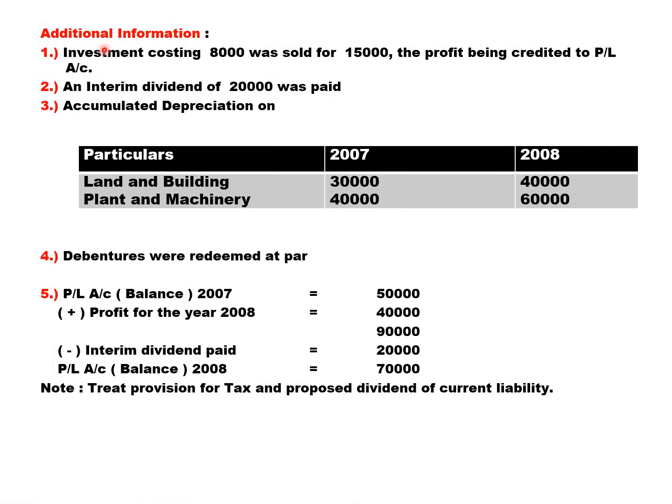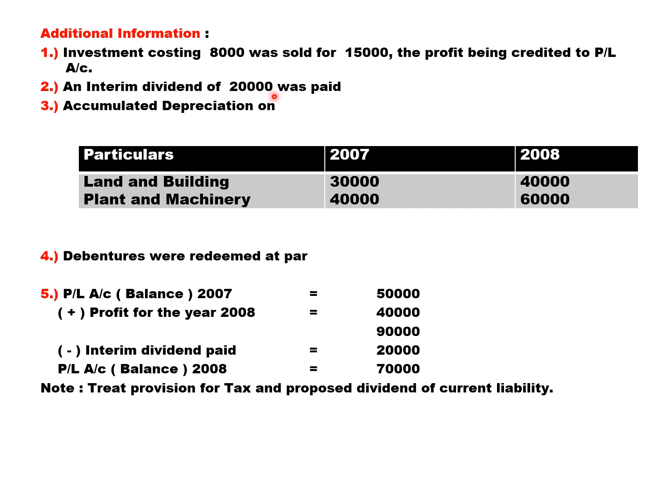Additional information number 1. Investment costing rupees 8,000 was sold for 15,000. The profit being credited to PL account. So 8,000 investment is sold at a higher value of 15,000. That means there is a profit of 7,000, that is 15,000 minus 8,000. So there is a profit on investment of rupees 7,000.